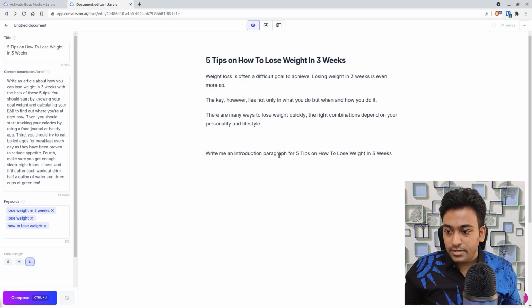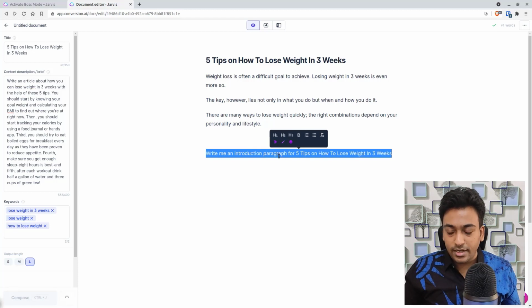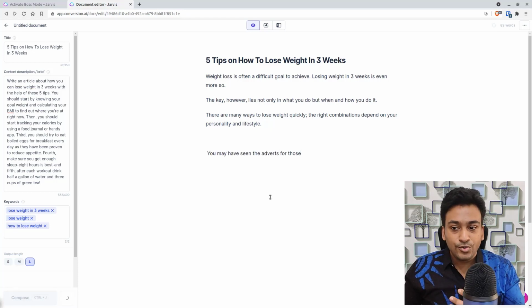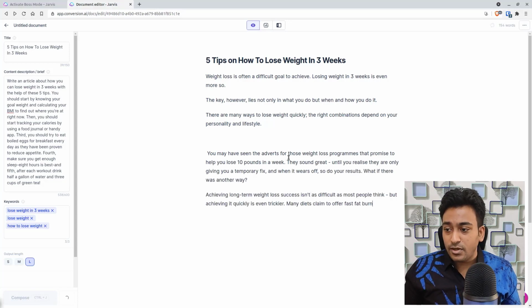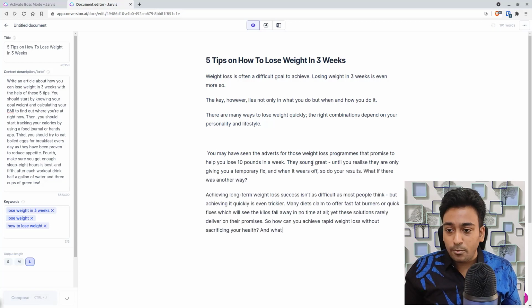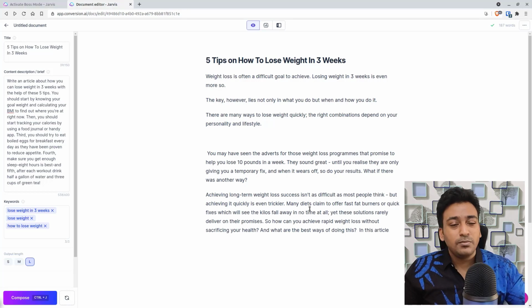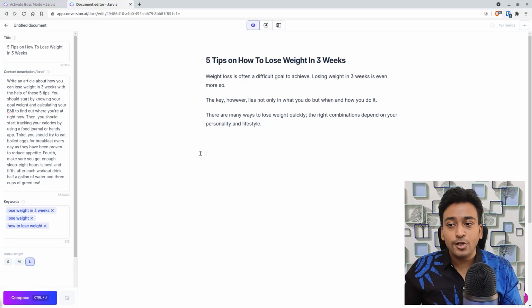And hopefully I can pronounce it correctly and do that, and now it will try to do based on that. You have been seeing adverts on weight loss programs that promise you lose 10 pounds in a week. That sounds great until you realize they are only giving a temporary fix. Achieving long term... so it gives me a different suggestion, completely different from here. So you try it out different ways until you find a perfect intro for your article in this case.